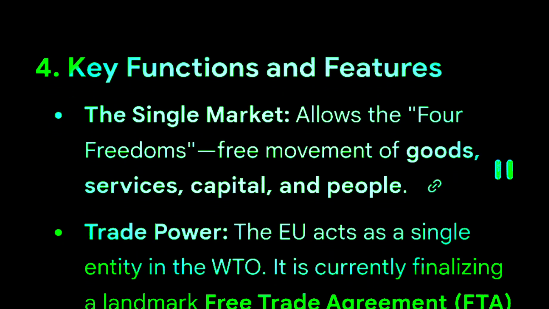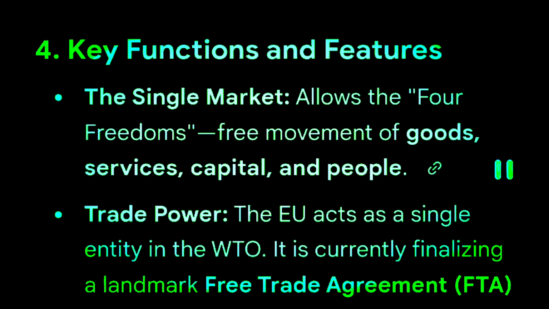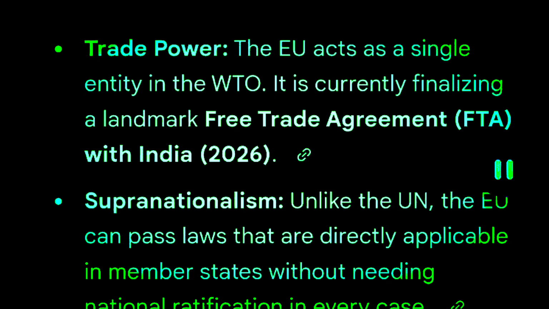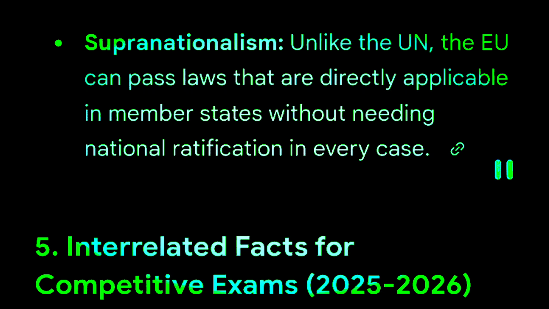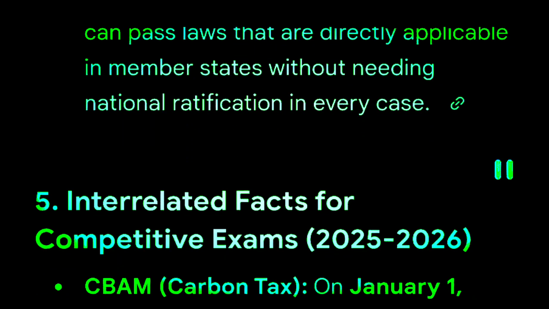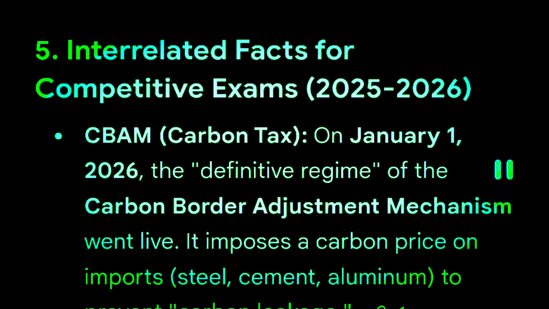4. Key functions and features. The single market allows the four freedoms: free movement of goods, services, capital, and people. Trade power. The EU acts as a single entity in the WTO. It is currently finalizing a landmark free trade agreement, FTA, with India, 2026. Supranationalism. Unlike the UN, the EU can pass laws that are directly applicable in member states without needing national ratification in every case.